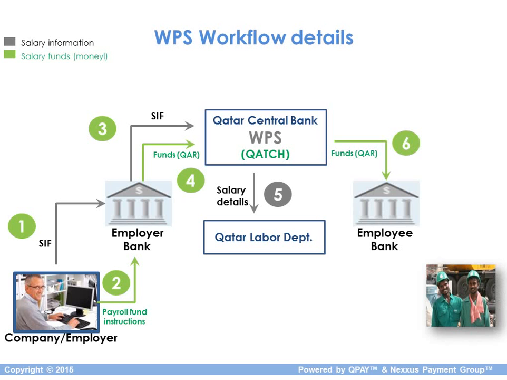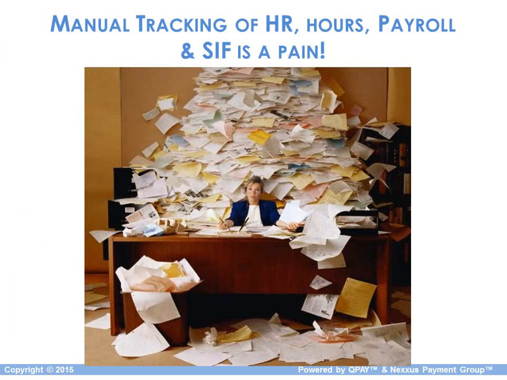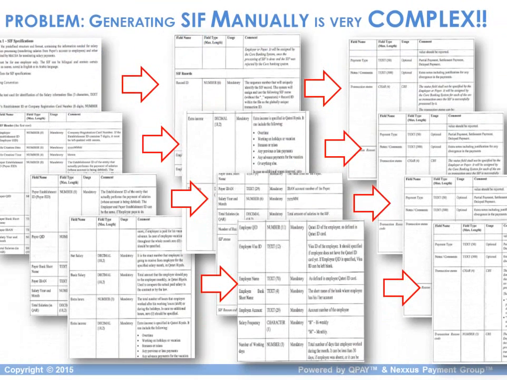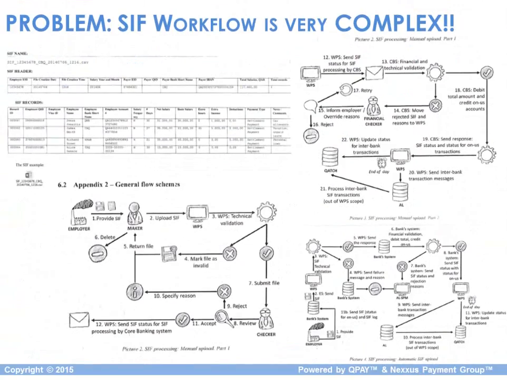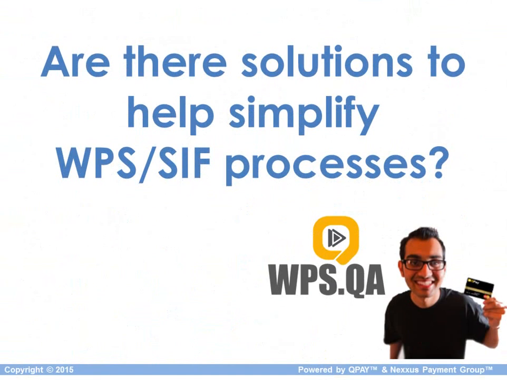The problem is, what if the employee does not have a bank account? In that case, that employee needs to go to a bank of their choice, or they go back to the employer's bank and ask for an IBAN account. The problem with that is that there's a lot of manual tracking of human resource information, hours, timesheets, payroll, SIF. It's all a pain. Furthermore, SIF processing is complex, and the workflow of SIF generation is pretty complex as well. So are there solutions to help simplify the WPS SIF processes? The answer is yes. WPS.QA.